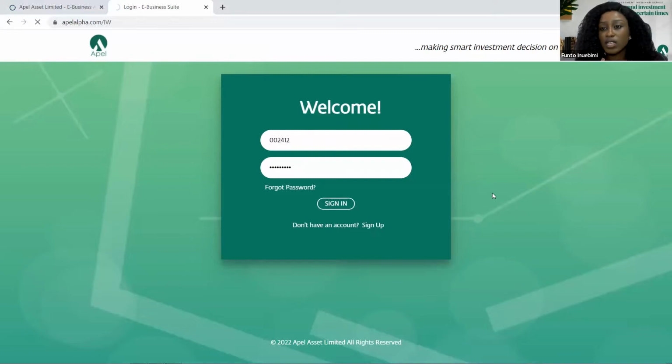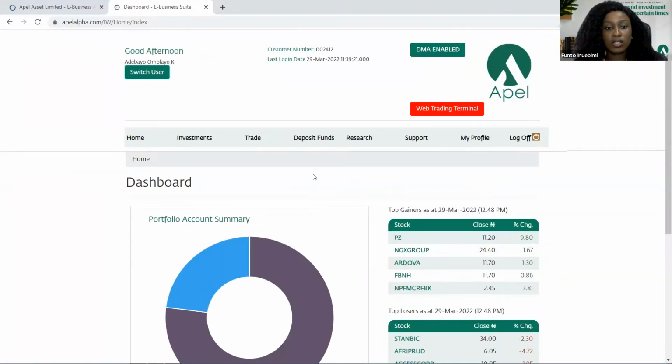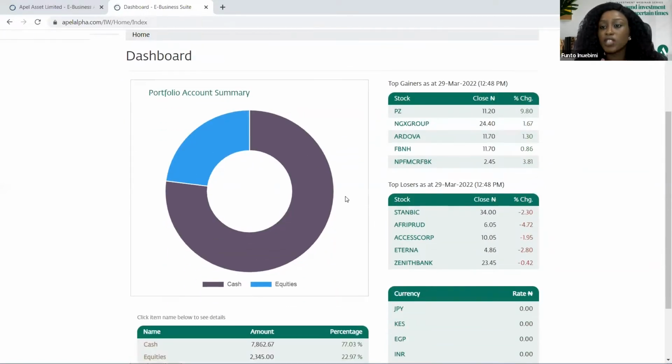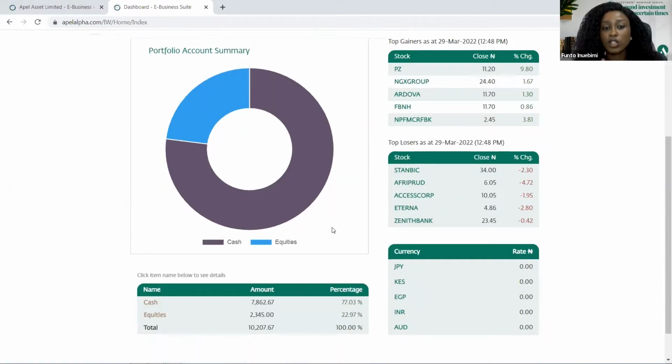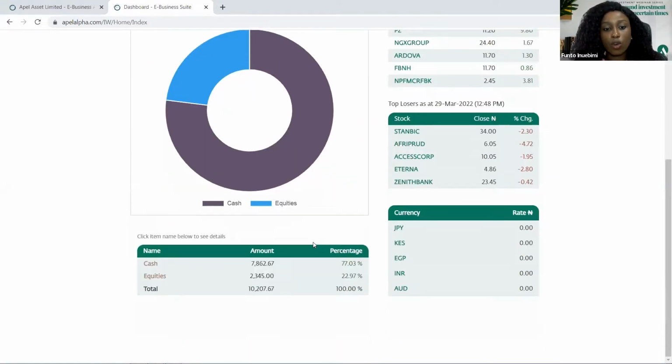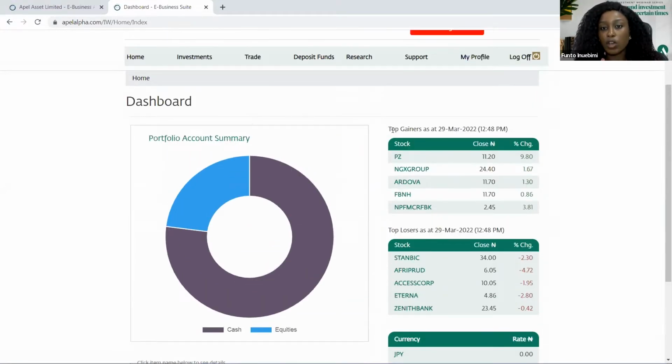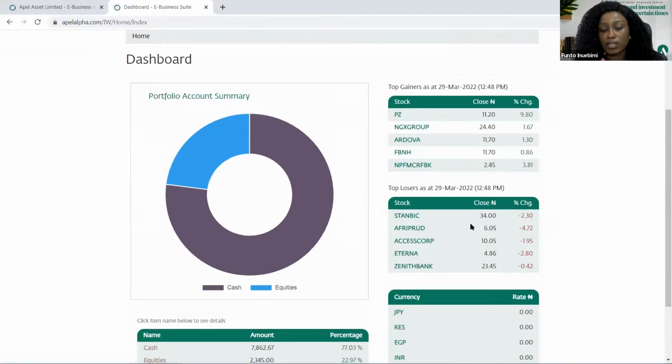The first thing you will see after logging in is your dashboard. On your dashboard, you are going to see your portfolio summary, which shows a breakdown of the securities you have with us. If you have bonds, a trust account, or equities, it's going to show you that. Then at the lower end here, you have a tabular breakdown of the securities for cash and equities. Because the market is still open, you can see we also have the top gainers as at this moment. We have the top 5 gainers here, and the top 5 losers here too.